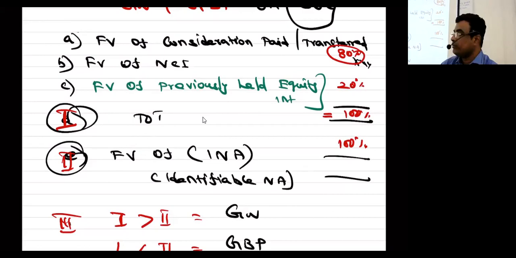Okay, whatever time it takes, it will take. This is easy, because identifiable net assets will be for 100%. Consideration I would have paid only for less than 100%, because unless I wholly own something, I would have paid only for the portion bought. If I bought only 60%, I would have paid only to the extent of 60%. If I bought 70%, I would have paid only to the extent of 70%.